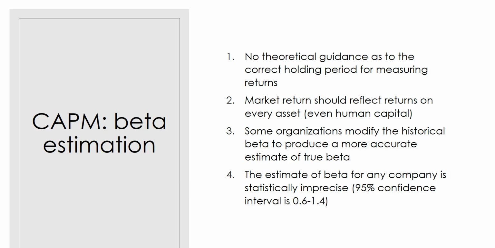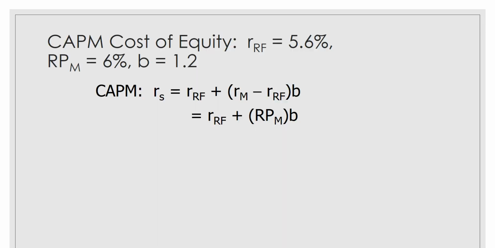With a 95% confidence interval, it's going to be between 0.6 and 1.4. So having your beta as 0.6 would mean that it's less reactive than the market. 1.4 would mean that it's 40% more reactive than the market. So that's very drastically different meanings. But beyond that, it is one of the best approaches that we have. And so let's go ahead and calculate the required return using the CAPM. So the risk-free rate of return is 5.6%.